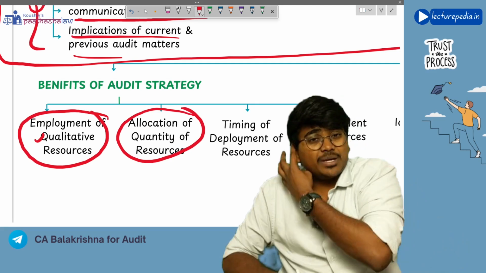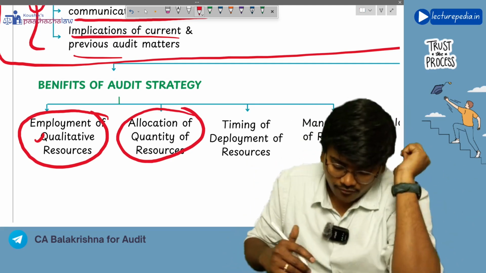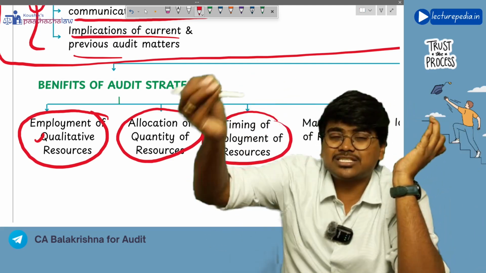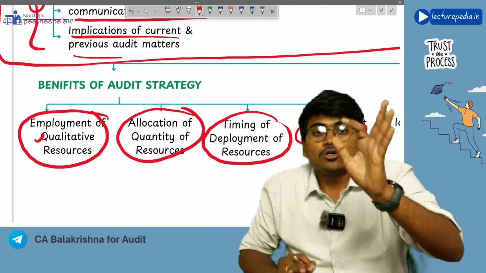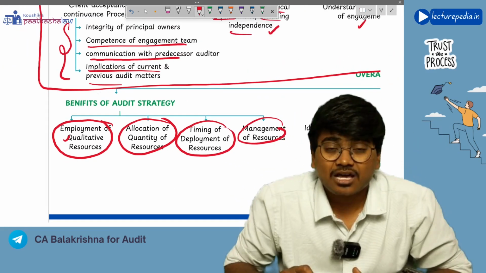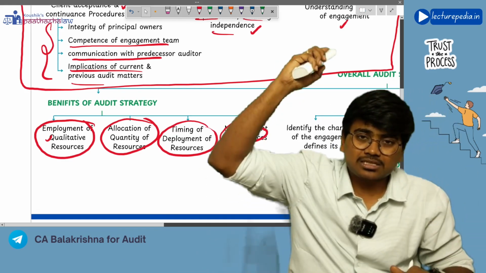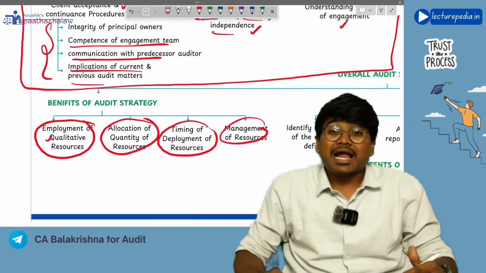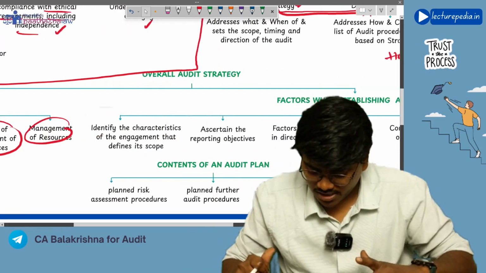So one of the benefits of overall audit strategy is allocation of quantity of resources. Next, timing of deployment of resources, so when those resources should be deployed, and properly managing those resources. So overall audit strategy will help you to allocate quantity of resources, decide quality of resources, timing of resources, and management of those resources properly.